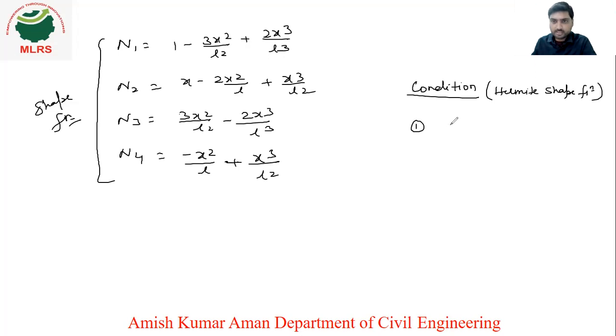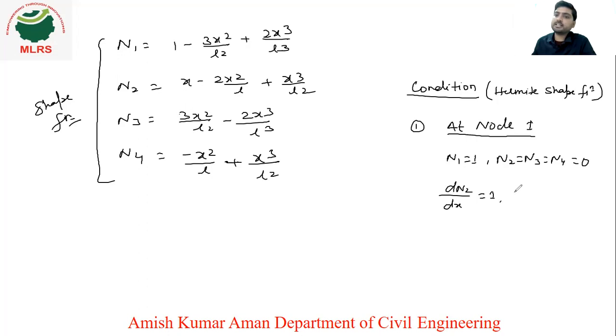Condition number 1. If you see at node number 1, because for a beam element 2 nodes are there, so at node number 1, n1 will be 1, and except that, n2, n3, n4 will be 0. Coming to this, dn2 upon dx will be 1, except that everything will be 0. dn1 upon dx will be equal to dn3 upon dx, dn4 upon dx will be 0.